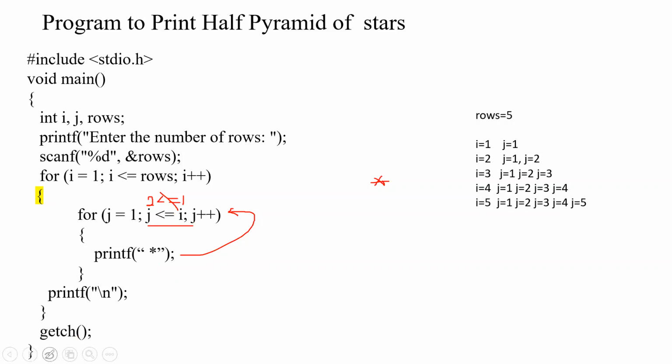Tell me to which line the program control will be moving. False, I understood. Now to which line? When the condition is false, to which line will the program control be moving? To which line? Outer loop, ma'am. Outer loop. See what line that is. The beginning of that outer for loop.